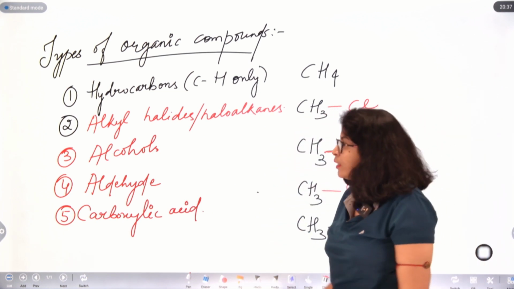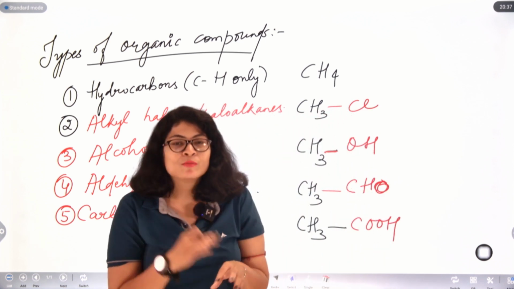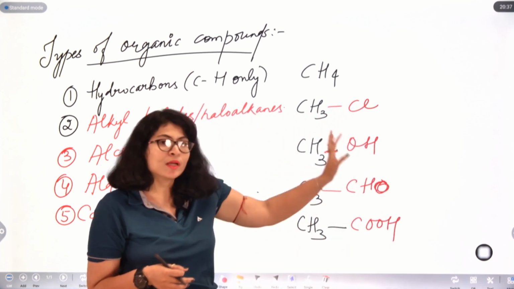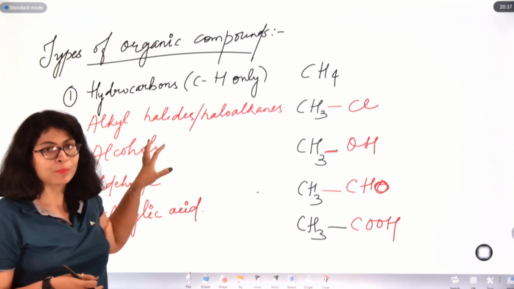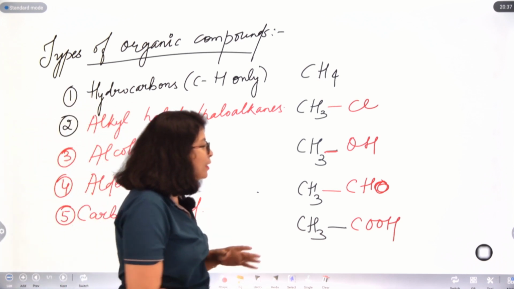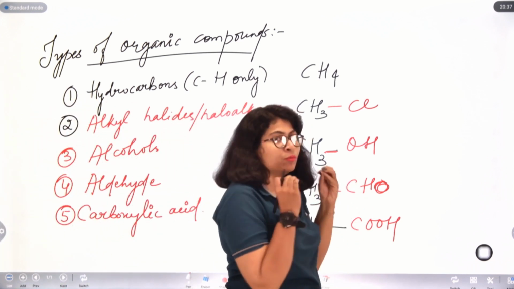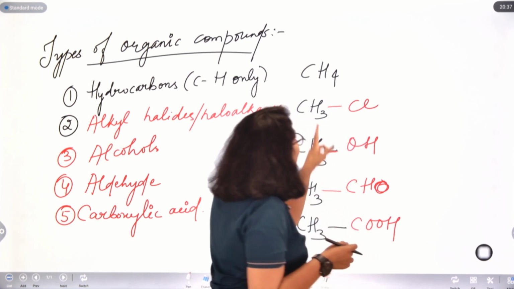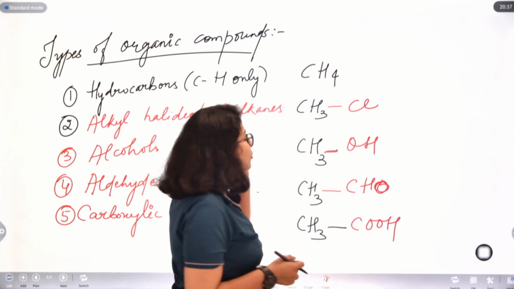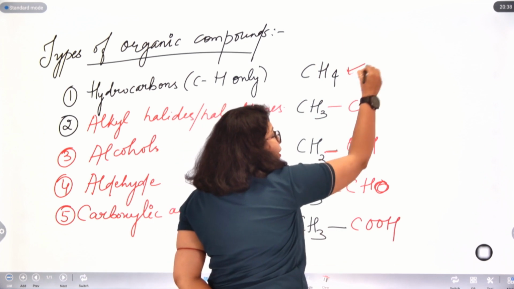So these are a few out of the large number of classes of organic compounds carbon can form. Each time, I replaced one hydrogen with a different group and got a totally different class of organic compounds, right? So basically, what difference do we observe here? This is called methane. It will have some different properties.